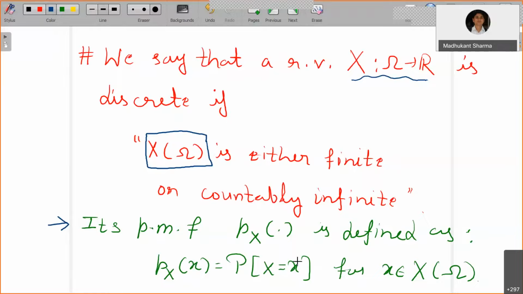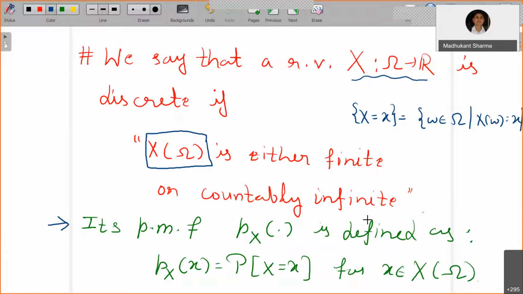This is already mentioned, that it is an abuse of notation, where X equals x denotes the set of possible events in omega such that X of omega is equal to x, the events which take the value x. Countably infinite means you can count, but the set is infinite, like the set of natural numbers 1, 2, 3, 4, 5, 6, 7, 8, 9, not ending. That count is not ending, but we say that it is a countably infinite set.